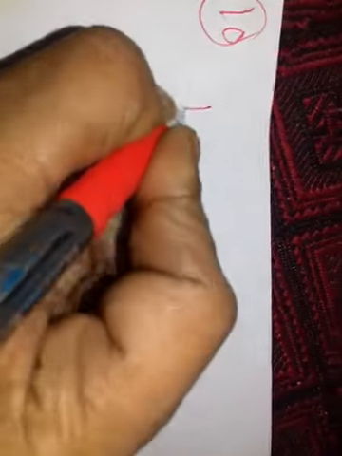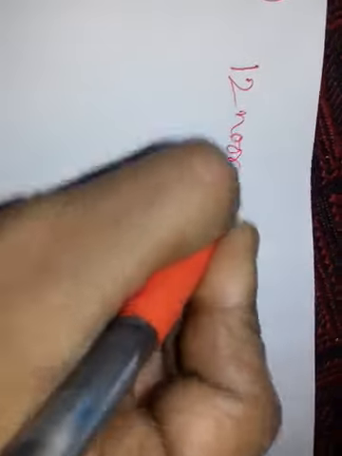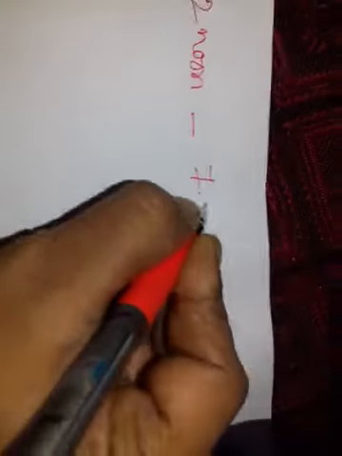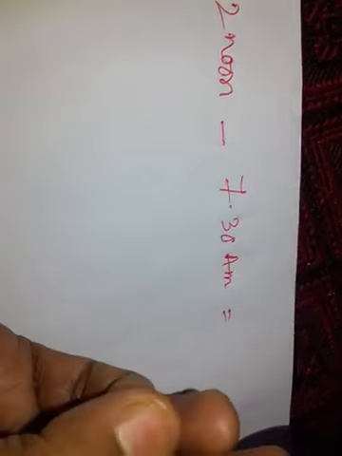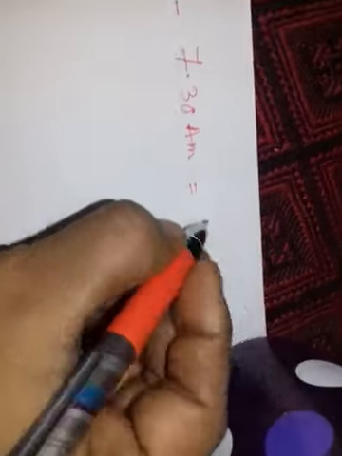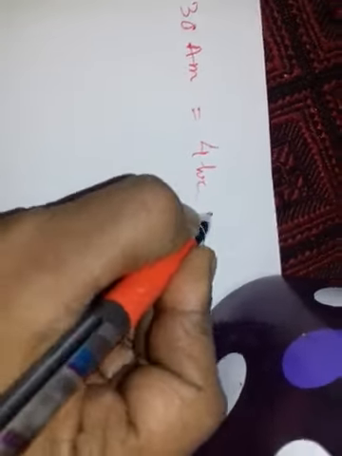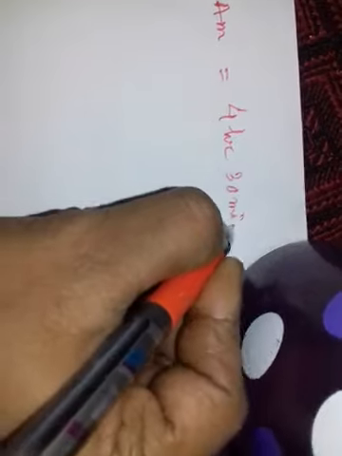At first, we will find how much time it has taken. 12 noon minus 7:30 a.m. How much time is there? 7:30, then 8:30, 9:30, 10:30, 11:30, then half an hour. That means 4 hour 30 minutes.